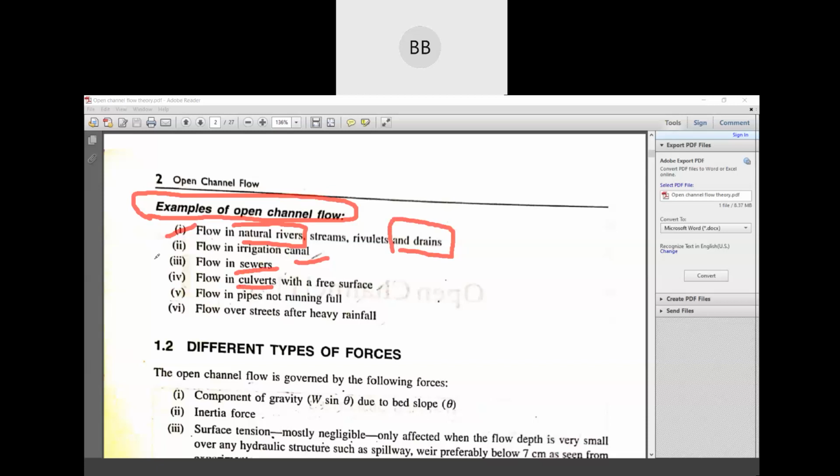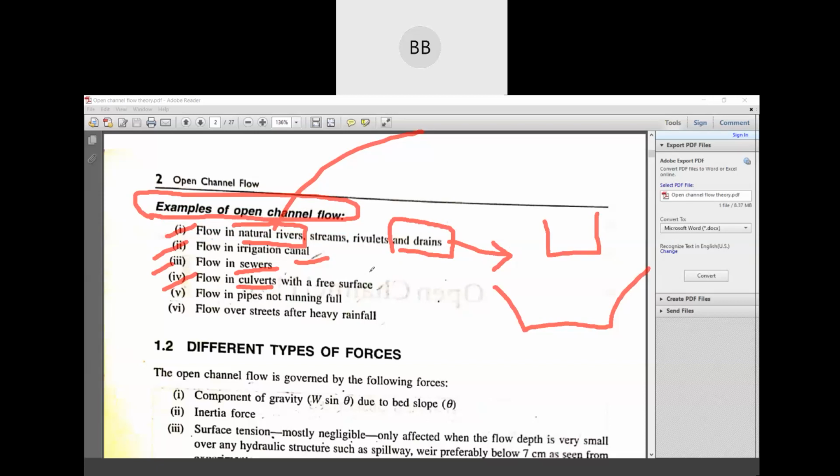So those are examples of open channel flow. Suppose your natural channel is a river. A drain is man-made. It may be rectangular in shape, it may be trapezoidal, and so on.